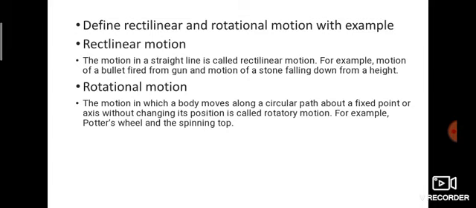For example, an ant moving, or fruit falling from the tree. It does not go zigzag; it comes in a straight line. So: motion of a bullet fired from a gun, motion of a stone falling down from a height, motion of fruit falling from the tree.